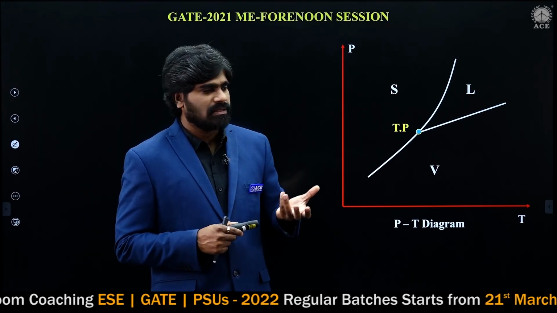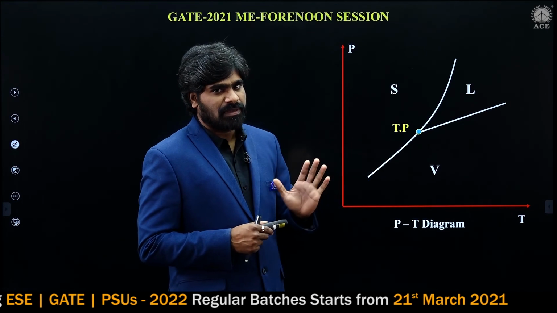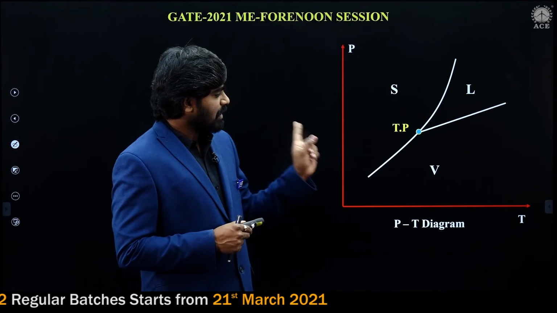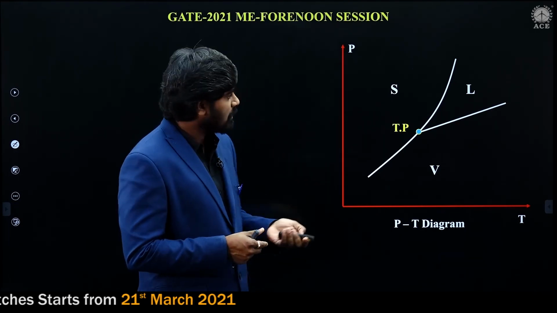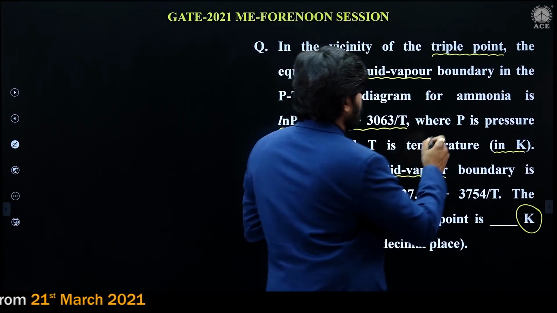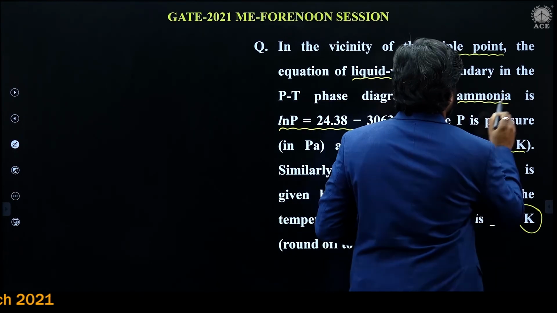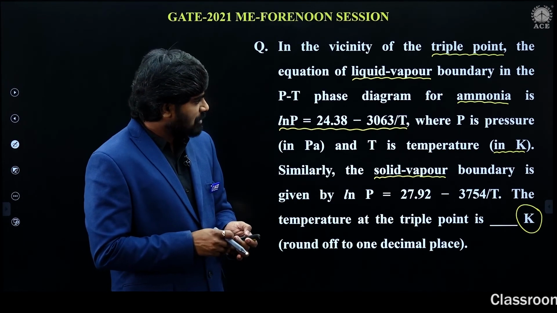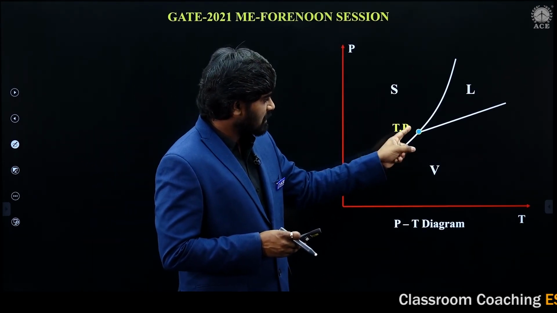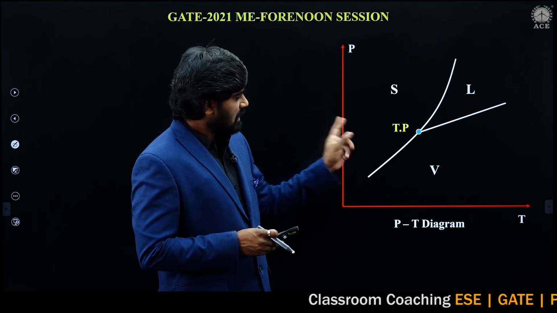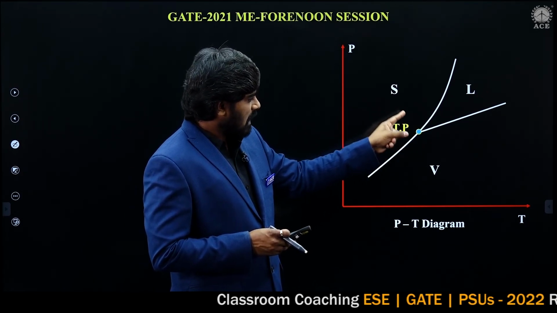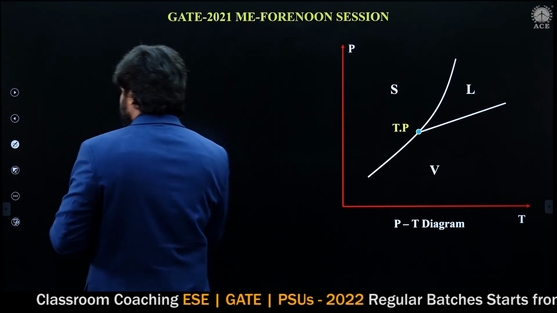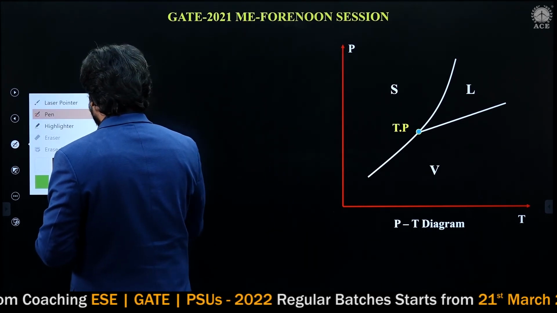Different substances will have different PT diagrams. I have given the PT diagram, pressure temperature diagram, for water, but in the problem he has given ammonia. Whatever may be the substance, that is not the matter here. Whatever the substance, at triple point a fixed temperature and a fixed pressure will be there. He said in the vicinity of the triple point, that is, nearby the triple point. At triple point, the pressure will be fixed and the temperature will be fixed.